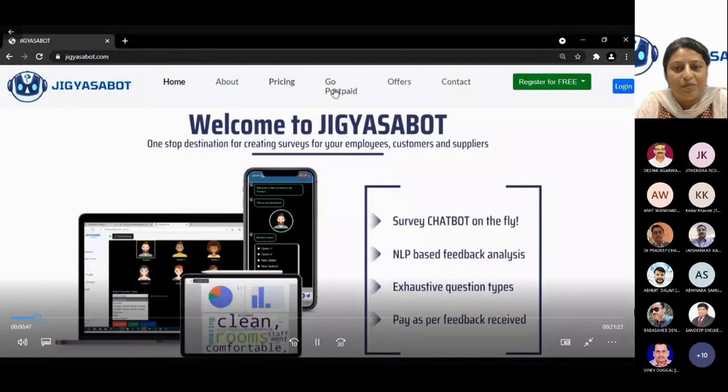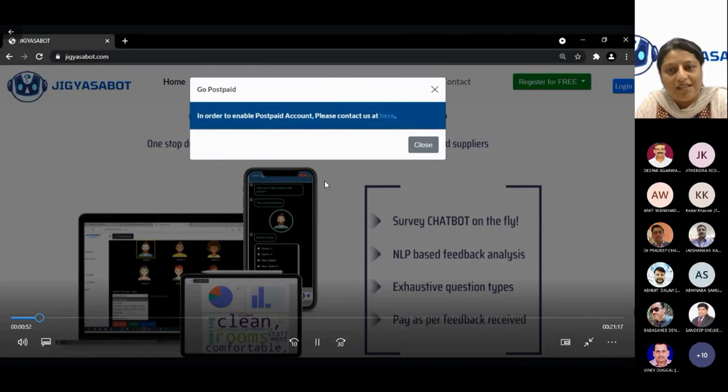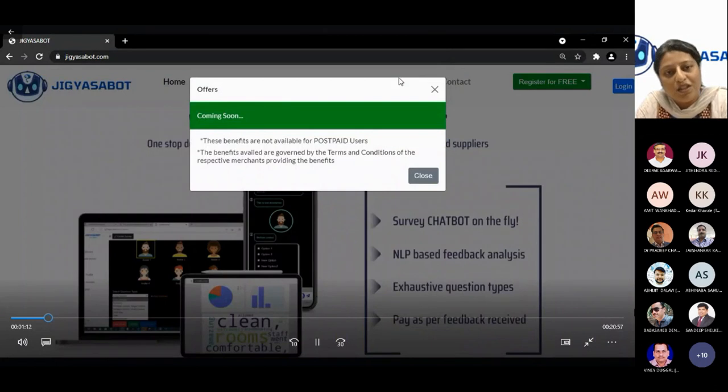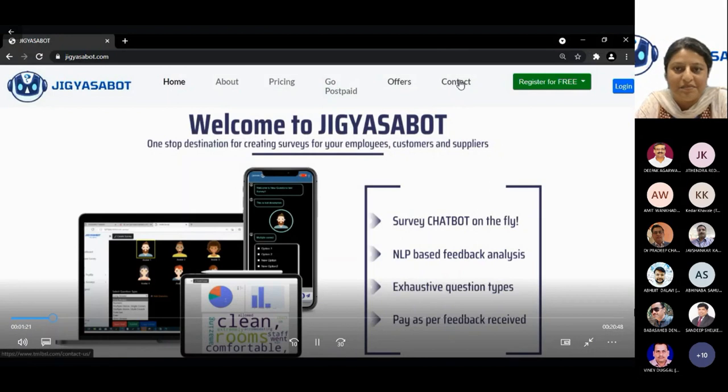The pricing is ₹10 per feedback, but there is a postpaid option wherein you can contact us through our contact us form, fill up the details, and in the postpaid account, the invoice will be shared at the end of the month. In the prepaid account, it is different for individuals, wherein once you get the responses, without any annual subscription, you can always create the bot free of charge. You can always float your surveys. We also have offers on a time-to-time basis, and we have a tie-up with various merchandisers for the offers, and these are for the admin who is creating the service.